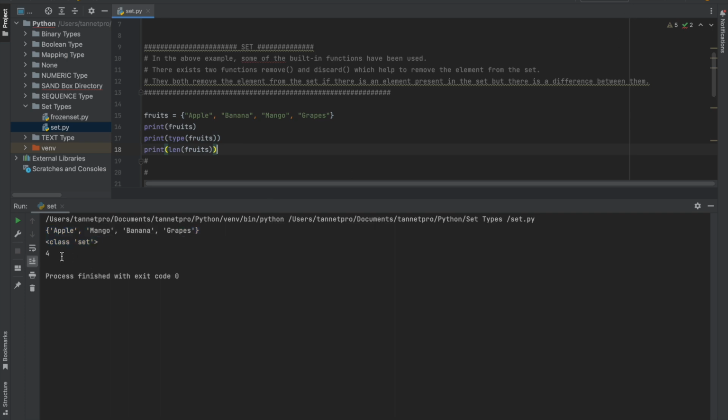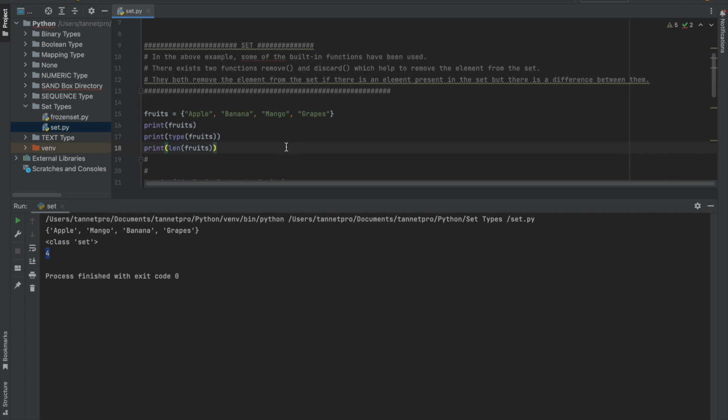So yes, it is 4. It is showing also 4 elements in the set type, which is apple, banana, mango, and grapes. I name the variable fruits, right? So this is the set type. I print it out, and the length is 4 elements in there.